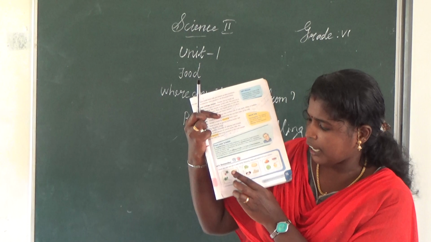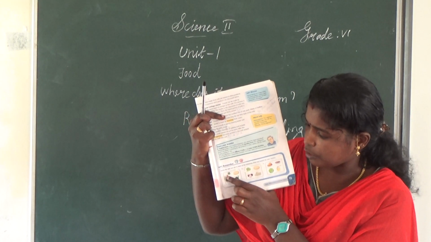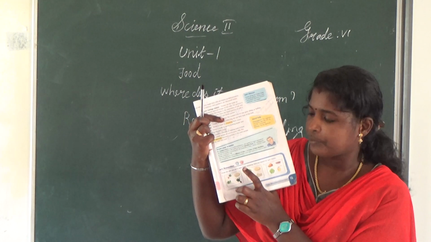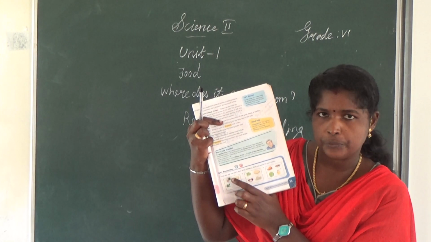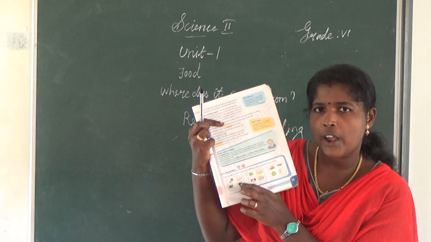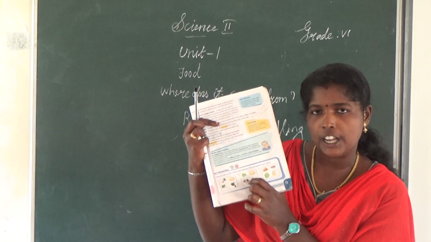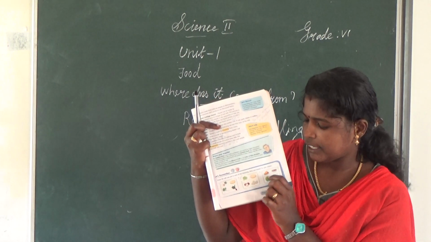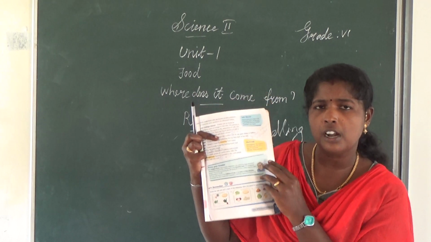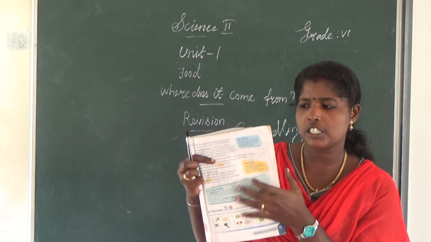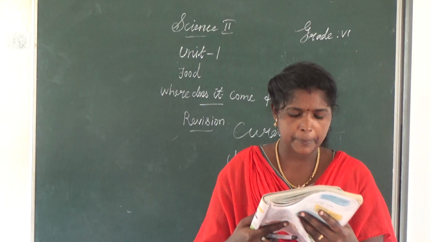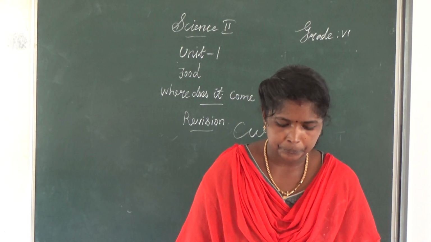Circle the odd one. Here you have three root products and one stem food. What is the answer? Potato. Others three are modified roots. Here, spinach. Other three are modified stems. Here, cabbage. Other three are animal food. Are you clear about this? Once again listen. Take page number 12.